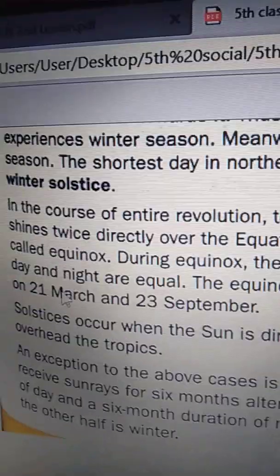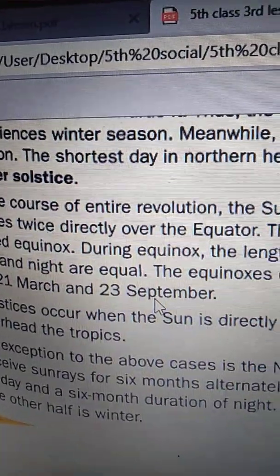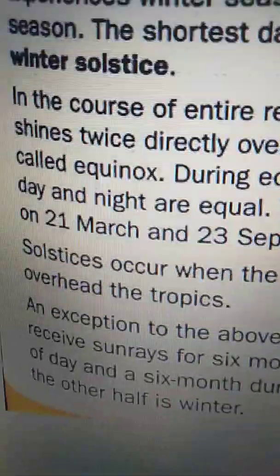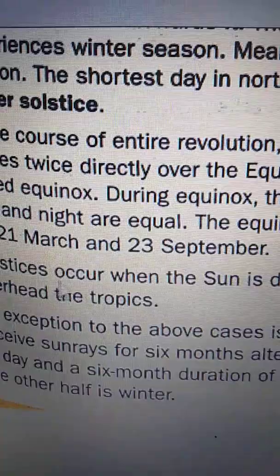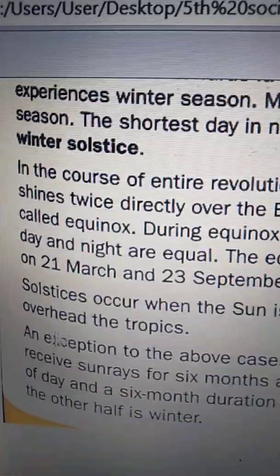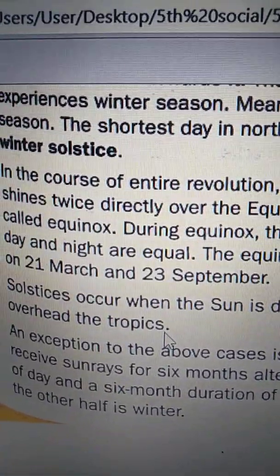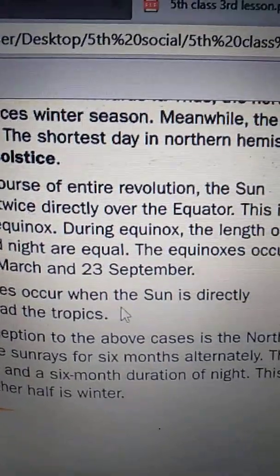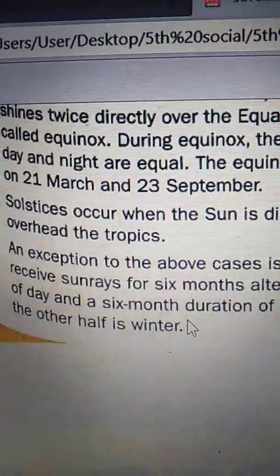The equinoxes occur on 21st March and 23rd September. We can see in this picture clearly. Solstices occur when the sun is directly overhead the tropics.